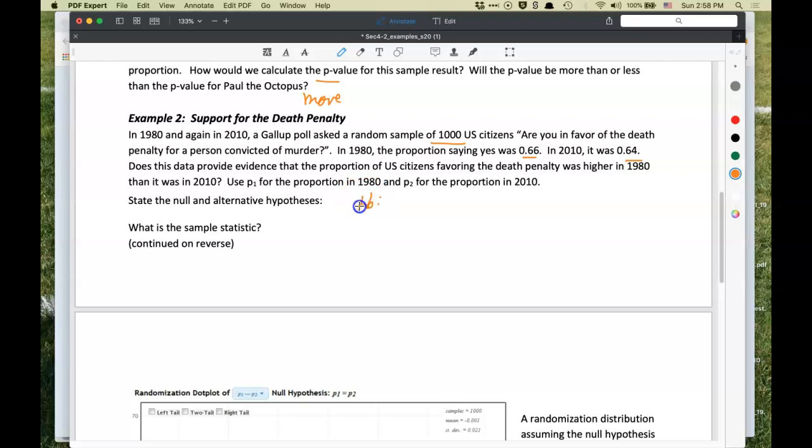So our null is that there is no change, that P1 equals P2. And the alternative is that it was actually higher earlier. So P1 greater than P2. What is the sample statistic? So that would be p hat 1 minus p hat 2. And so that would be 0.66 minus 0.64 or 0.02.